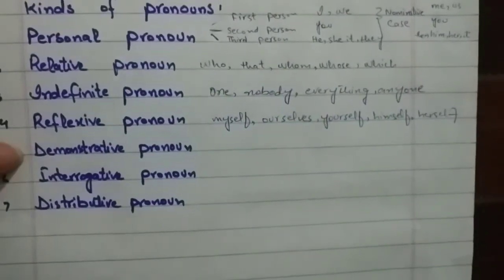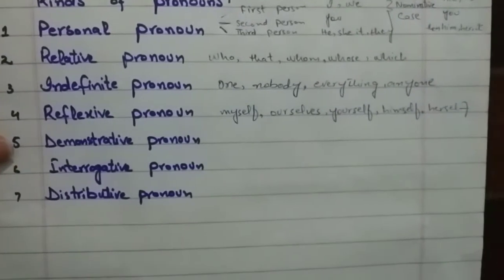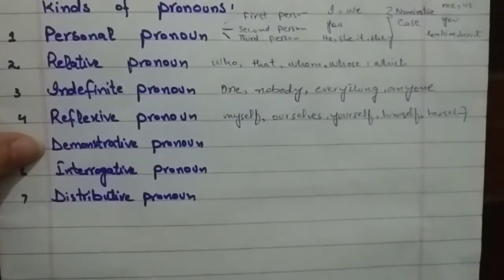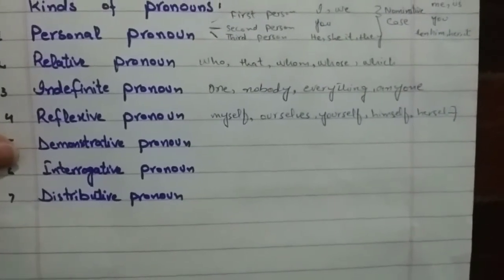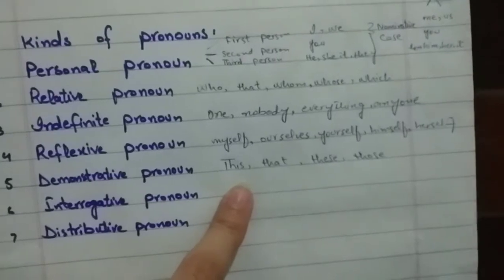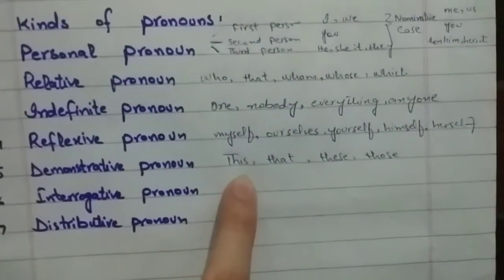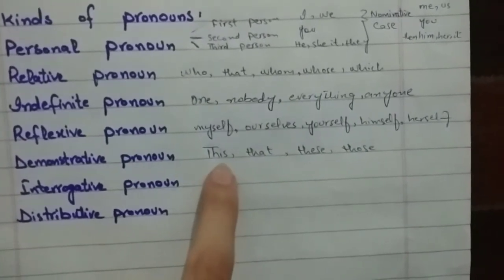Now we are going to move towards the demonstrative pronoun, and demonstrative pronouns point out the nouns they replace. As it is clear from the word, demonstrative means to point out, and in English language we only have 4 demonstrative pronouns: this, that, these, those. This we use for the thing that is nearby, and for the singular as well.